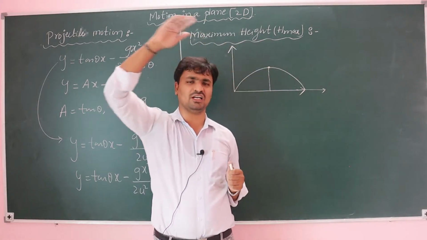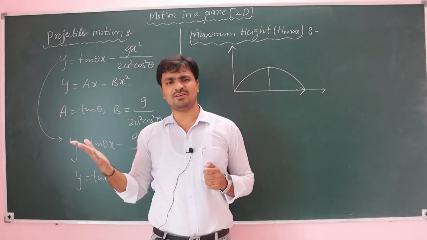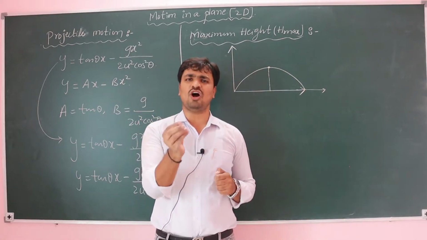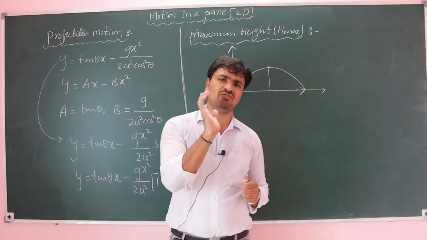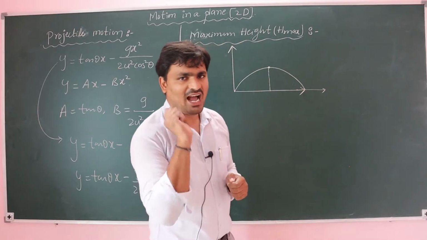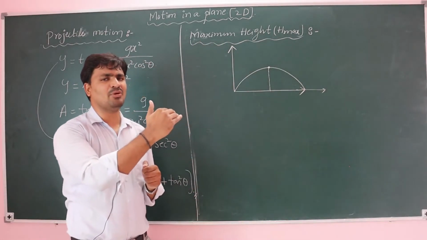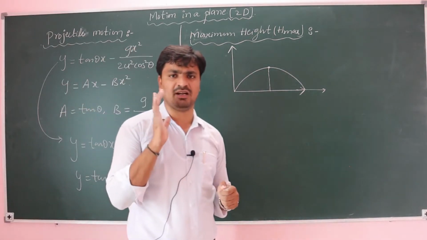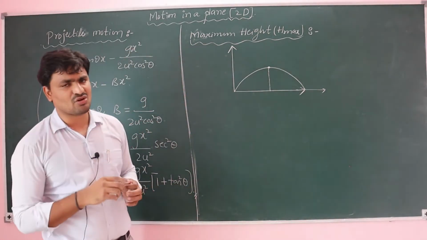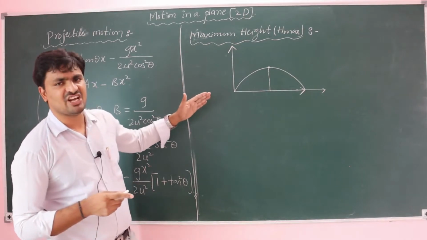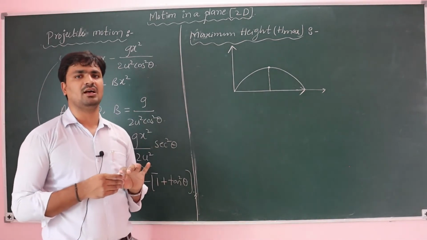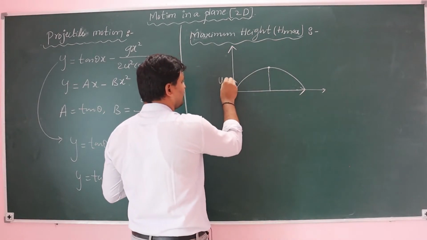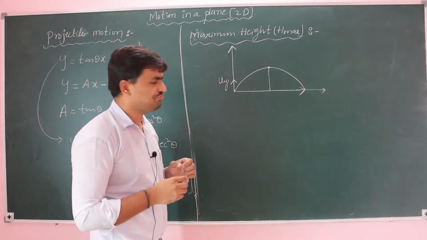Actually, we are taking a vertically projected body. A vertically projected body is projected into the air. At what point is the final velocity 0? That point we name as maximum height. Here the horizontal component of velocity is independent, which means the horizontal component remains constant. But why does it change? Because of the vertical.